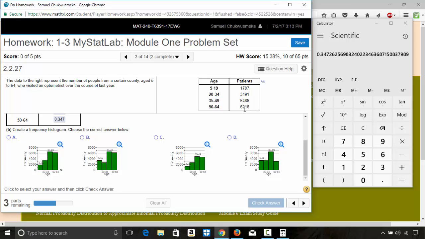Then this is bigger than this. So there is an ascending order between the first 3 classes, and then there is a descending order from the 3rd class to the 4th class.